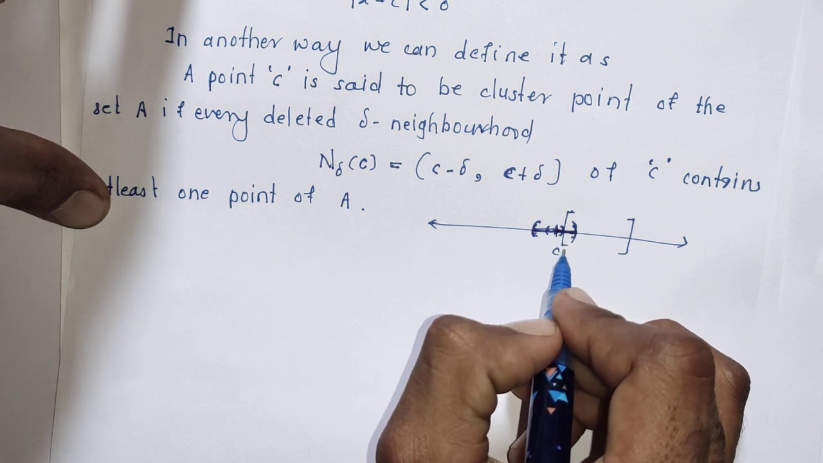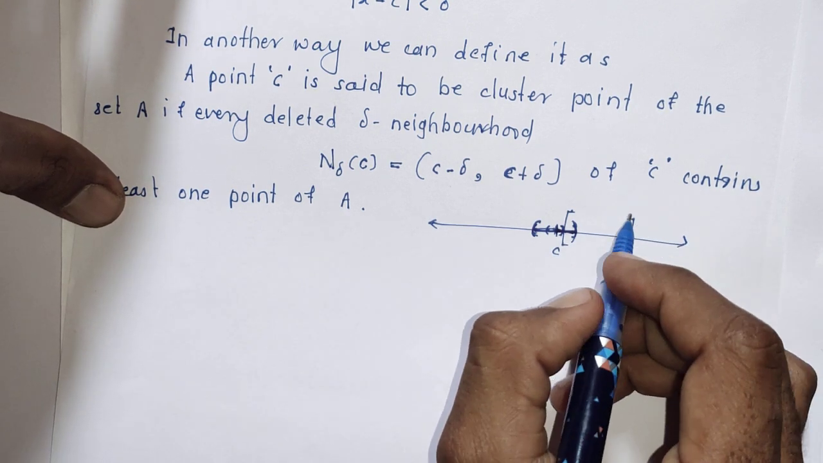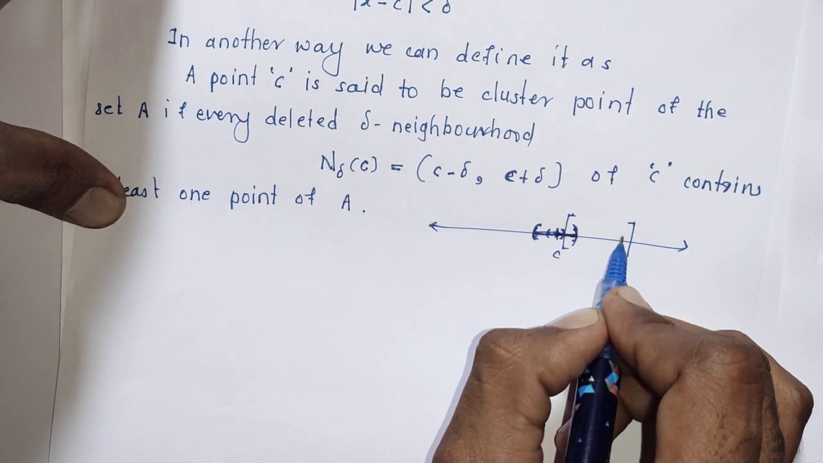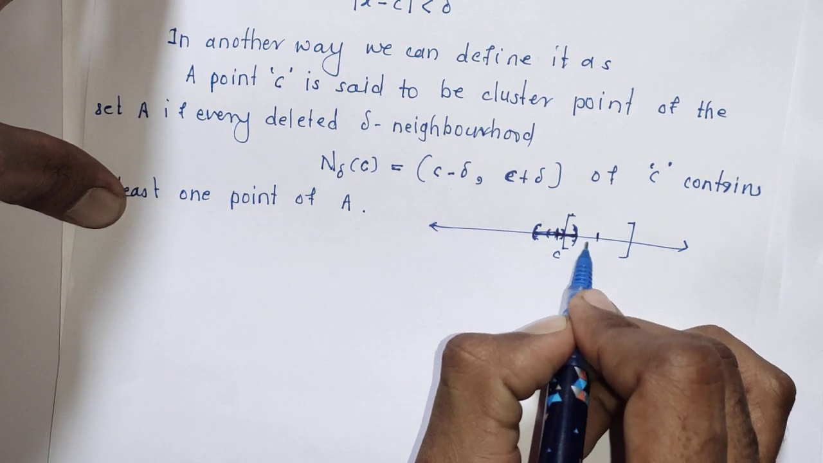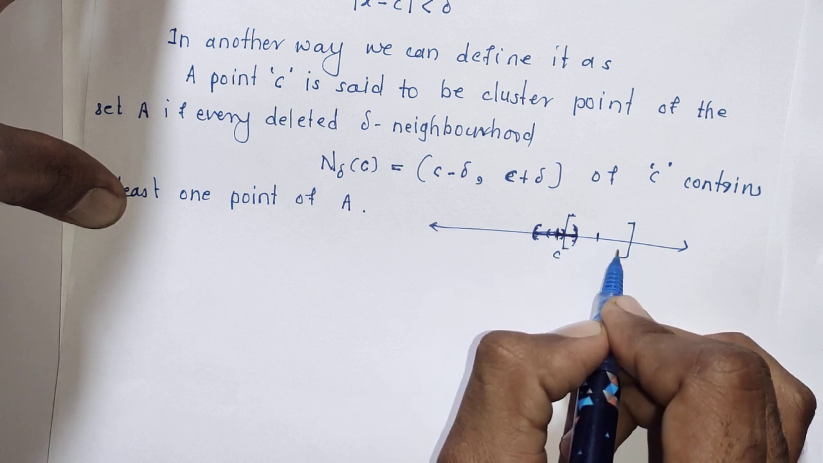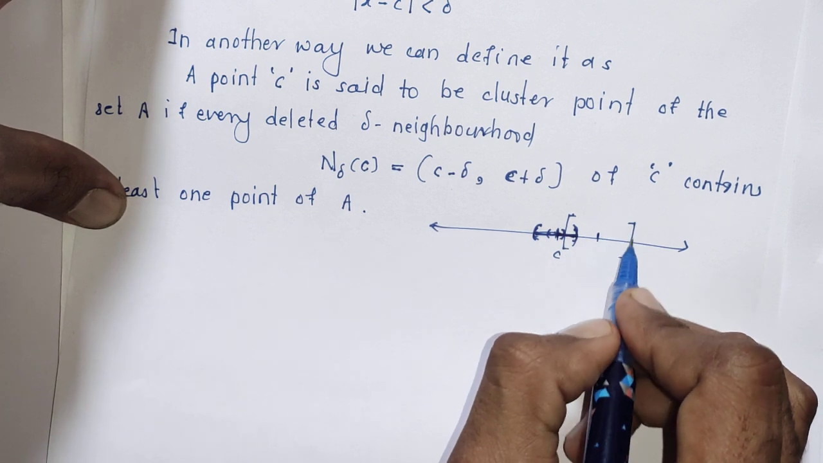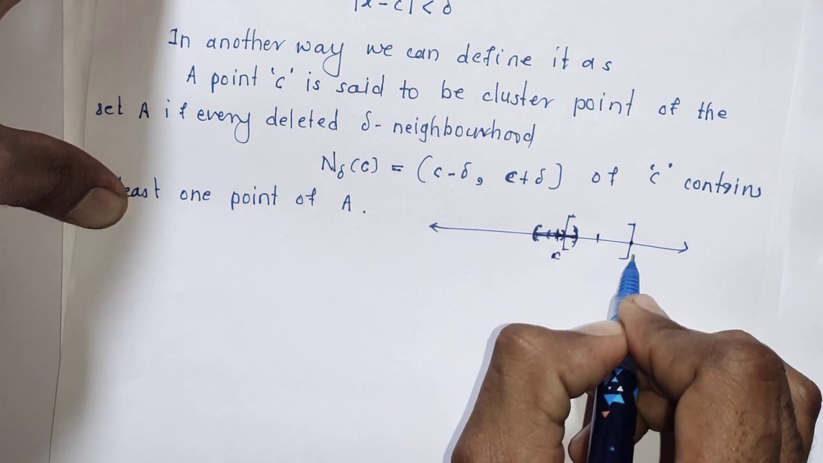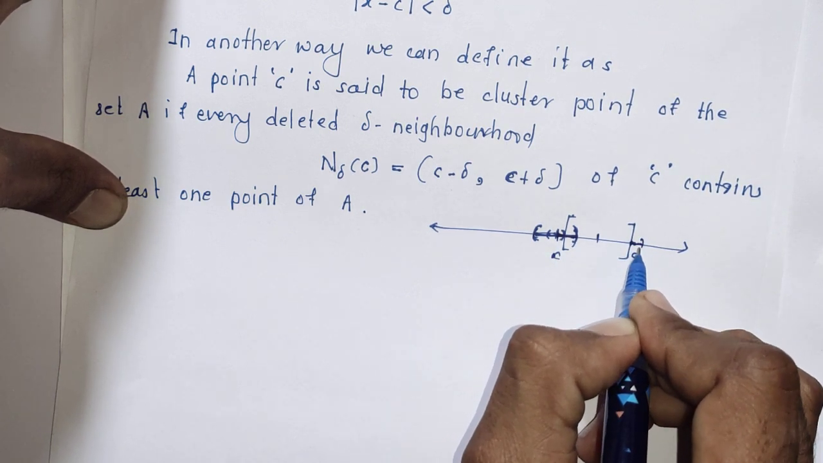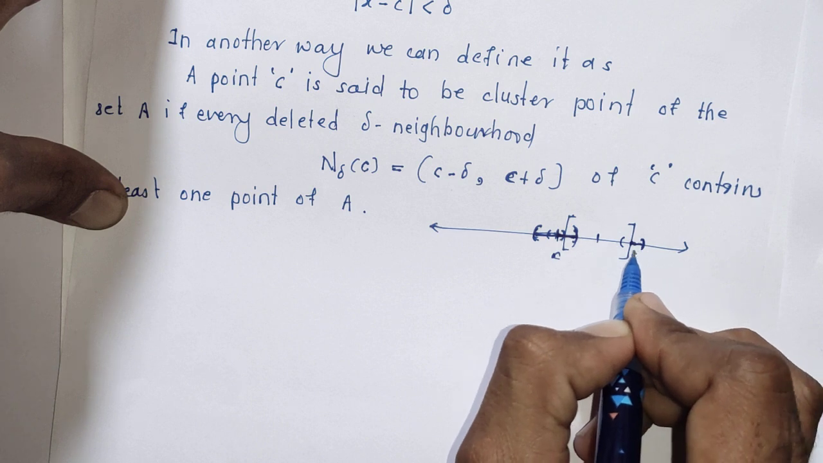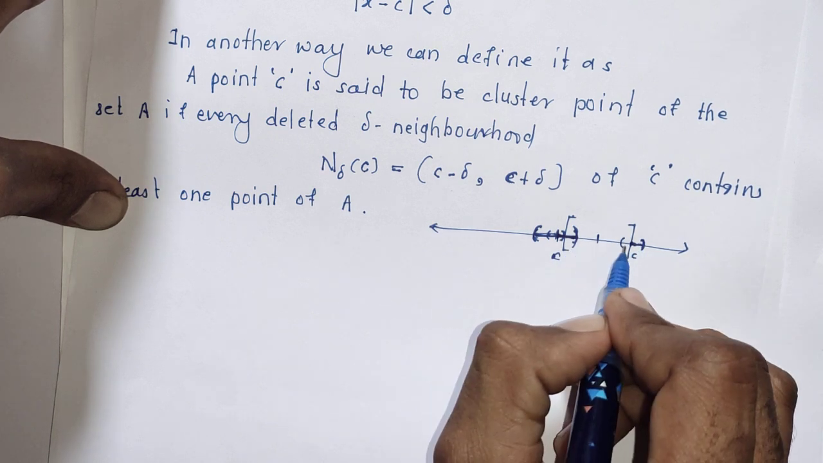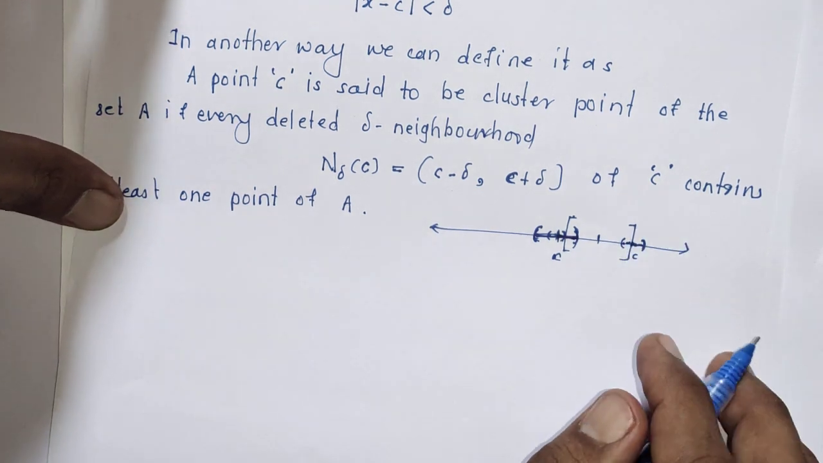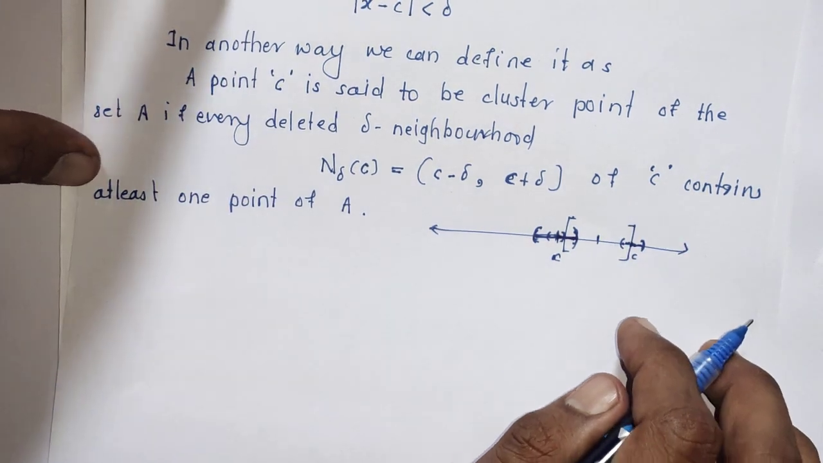So this C will not be a cluster point. Suppose this closed interval is our A, then all interior points are cluster points and boundary points are also cluster points. So suppose we take this as C, then for every smallest delta we draw the neighborhood, that neighborhood contains at least one element of this set, this closed interval A. So that will be the cluster point. This is the definition of cluster point.